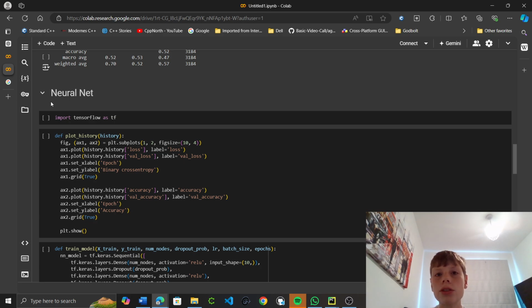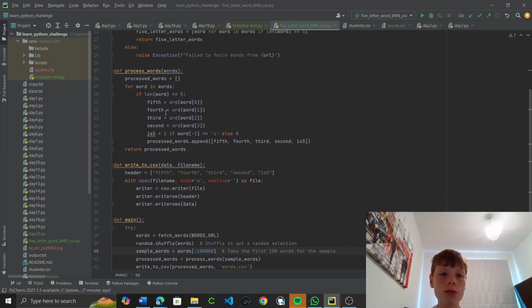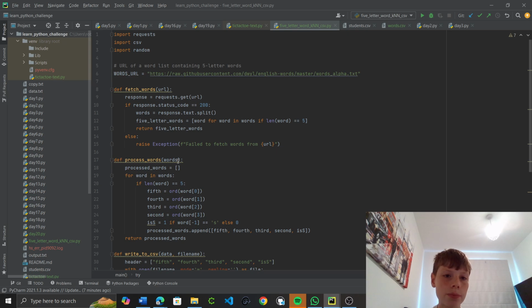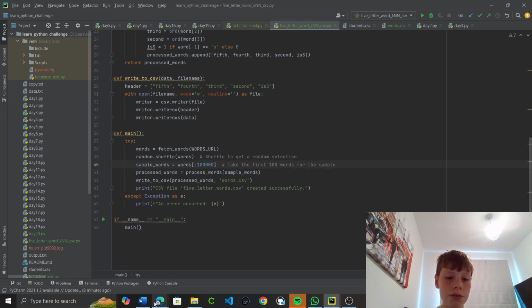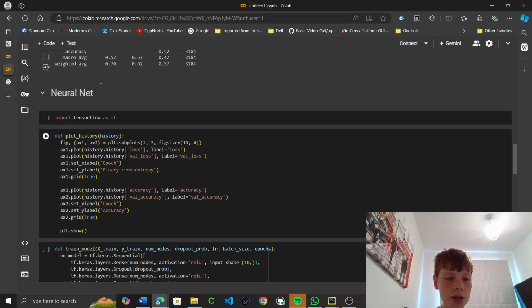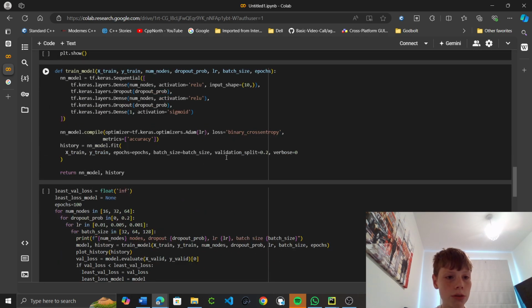whether the last character of a word was an S or not. First of all, I used a Python program to convert each letter in the word into the ASCII value of it, using the ORD Python function. Then I wrote it to a CSV file. And then I used it. I can't find it on my Colab, but I can show you what I've done here.